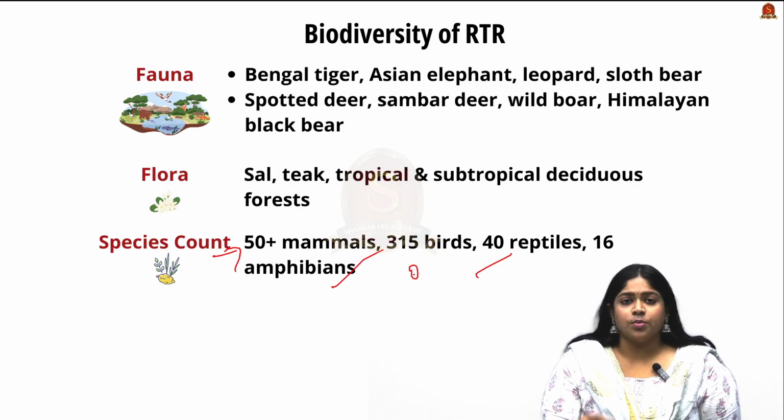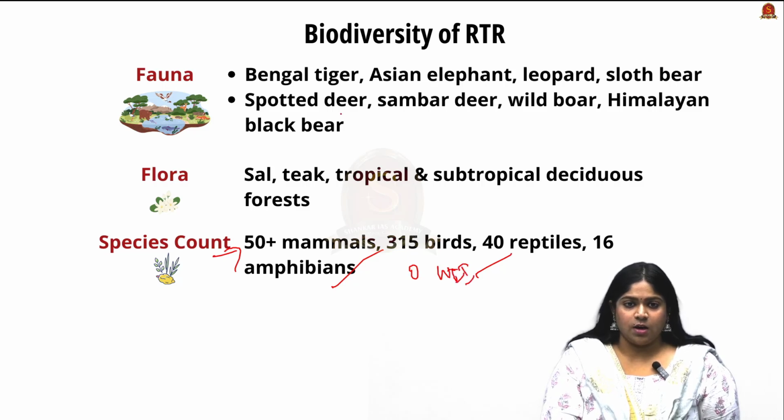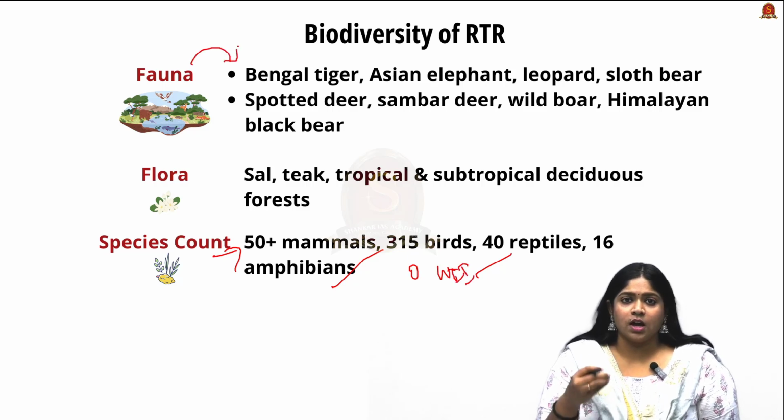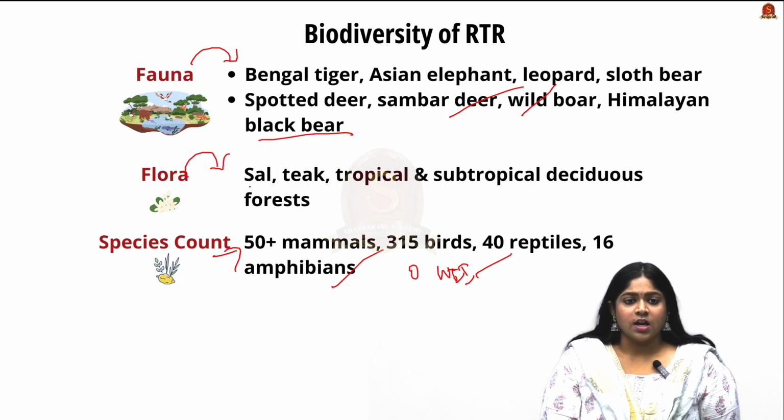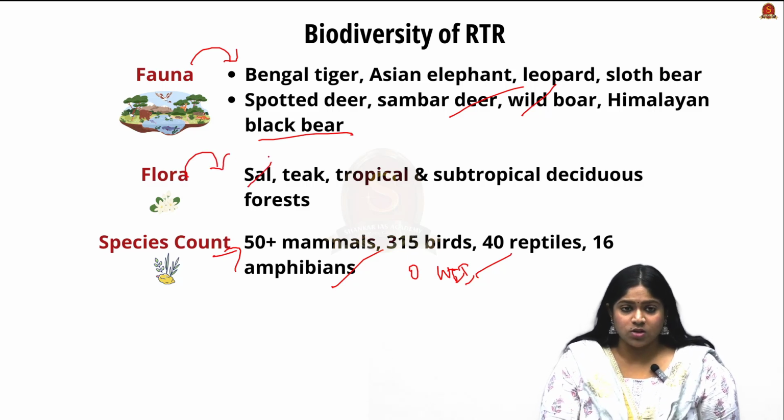So this report has been largely taken from the survey by the Wildlife Institute of India. Now looking into their fauna count, they are home for Bengal tiger, Asian elephant, leopard, sloth bear, spotted deer, samba deer and wild boar, along with the Himalayan black bear. And looking into their flora counts, they are home for a lot of sal forest, teak trees, tropical and subtropical deciduous forest.